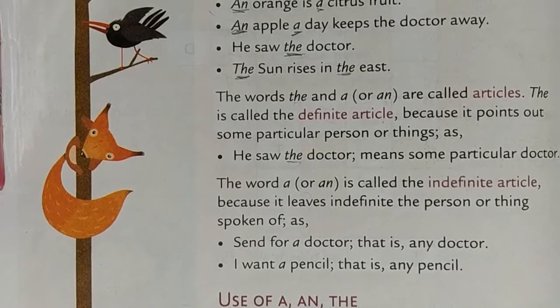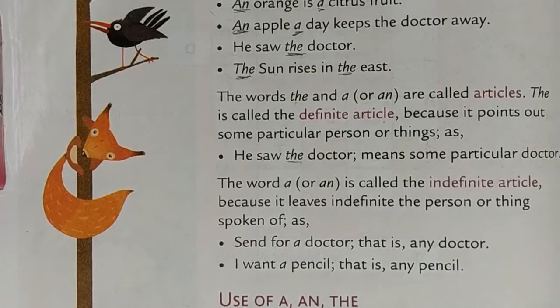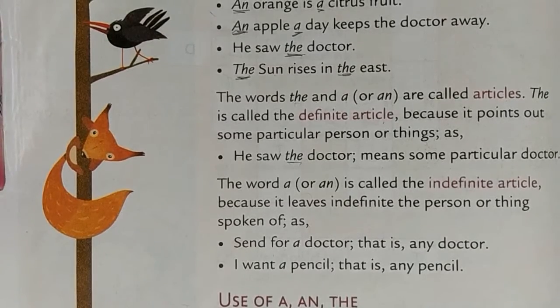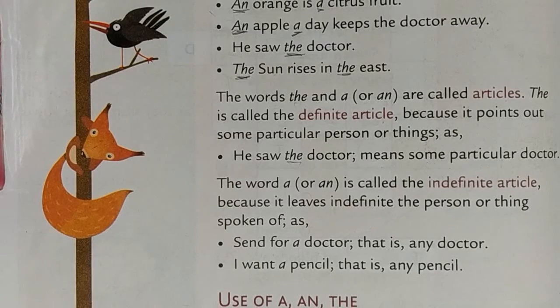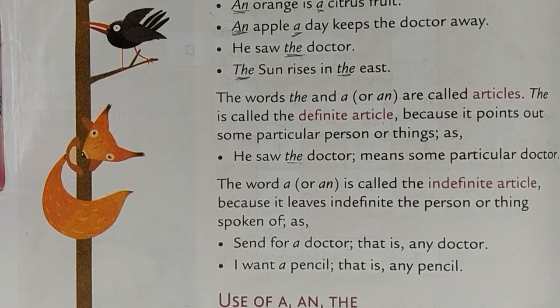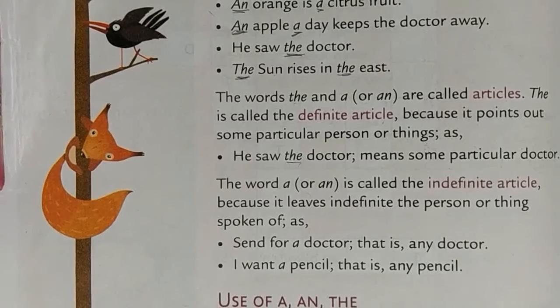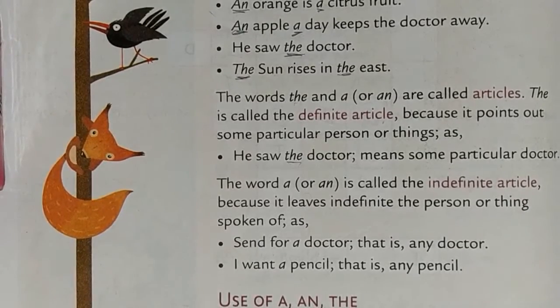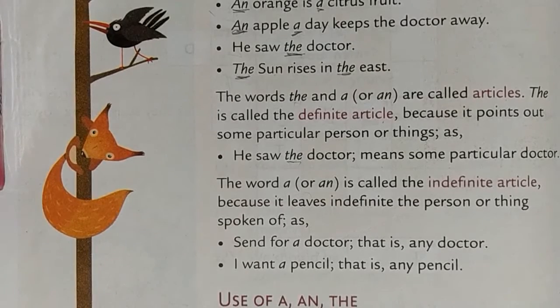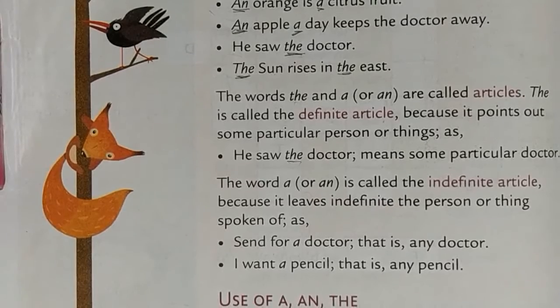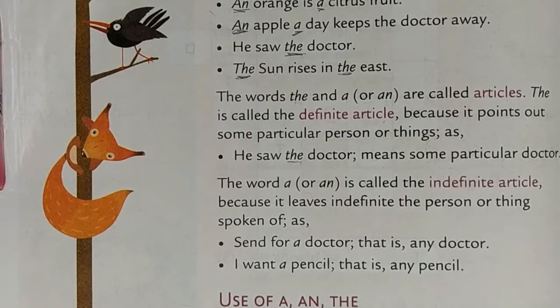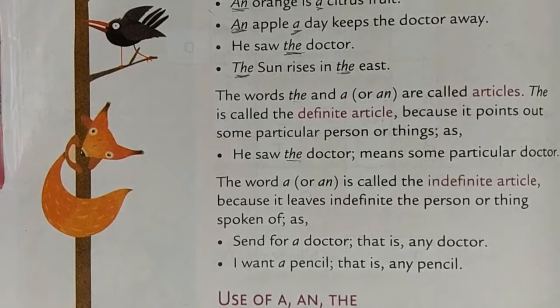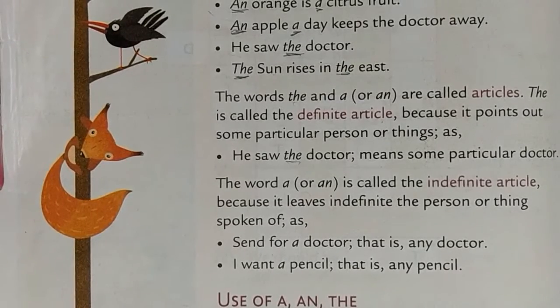So here you have to remember two things: definite and indefinite. Definite means that's going to remain same. Indefinite means it leaves indefinite the person or thing, means doesn't specify, does not clear. It gives you lots and lots of options. So these are the two differences. In a definite article you have to use the, and in indefinite article you have to use a and an. Don't get confused.